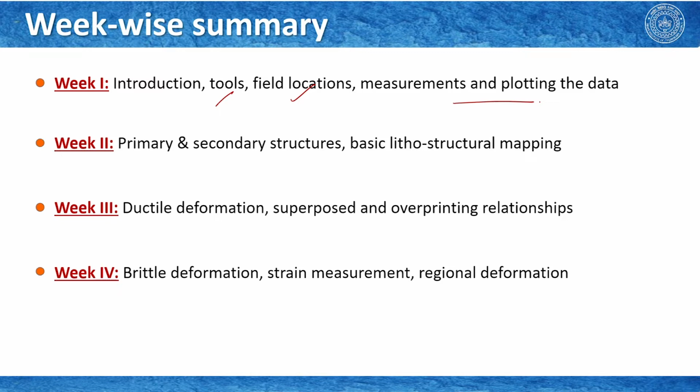In week 2, we talked about mostly primary and secondary structures, and at the end we showed you how to do lithostructural mapping, and we also plotted the data in the map. In week 3, we focused on ductile deformation, but again in the entire range of ductile deformation we did not cover everything. We mostly restricted ourselves to studying folds and different morphology of folds. We of course talked about superposed and overprinting relationships in polyphase folding.